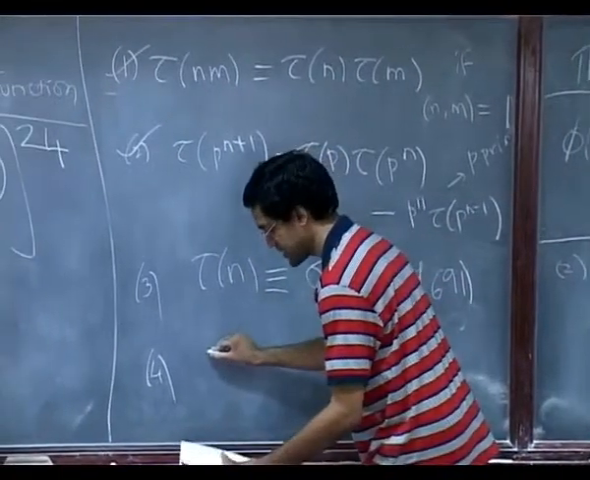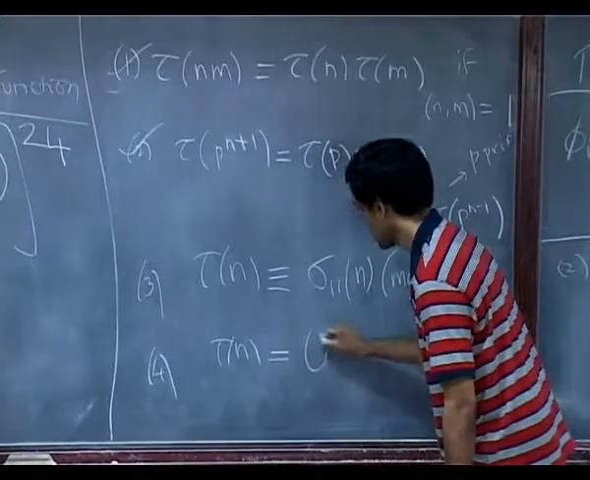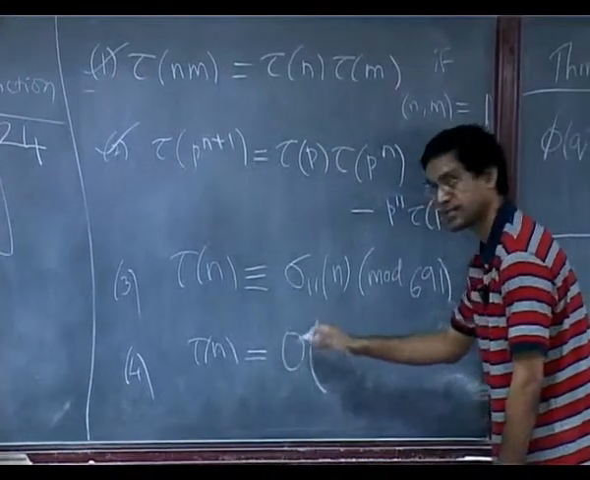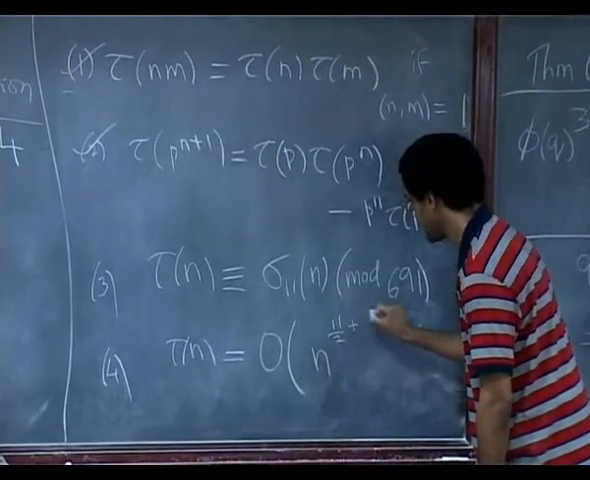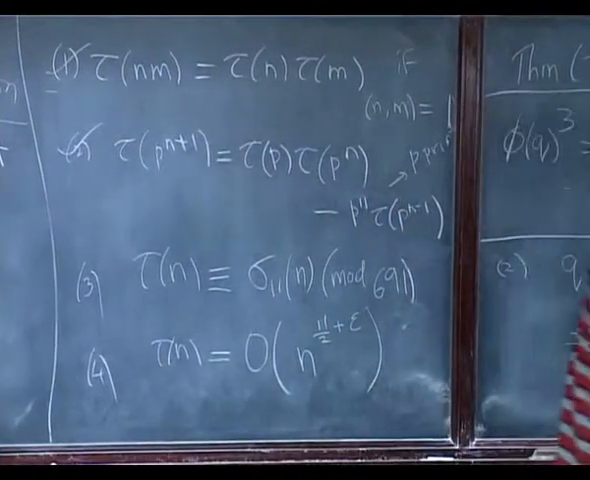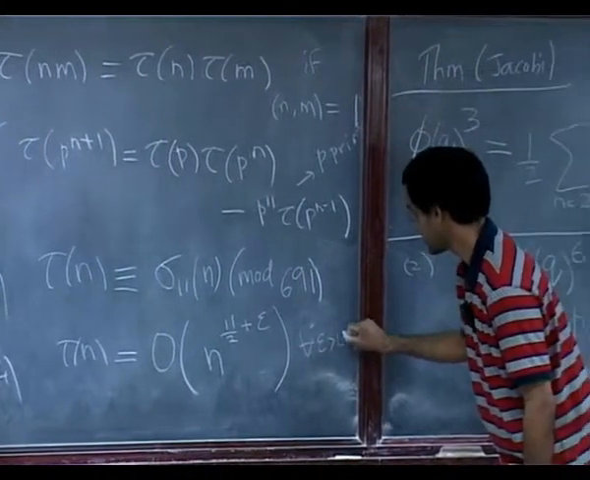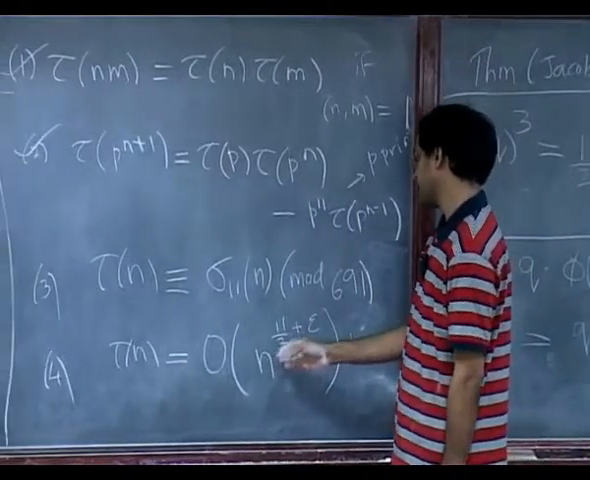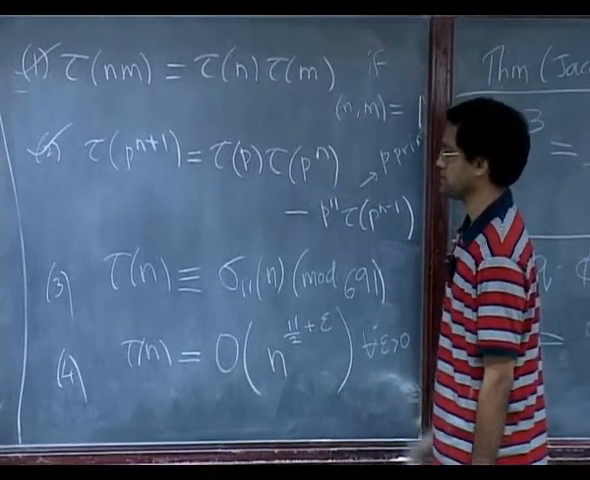But let me just mention the last one. He said tau of n grows in a certain fashion. It's big O, meaning it's less than or equal to some constant times n to the power 11 by 2 plus epsilon, for all epsilon greater than 0. So this is a growth condition. It says tau of n only grows like a power n to the 11 halves. Okay, so this was the fourth conjecture.